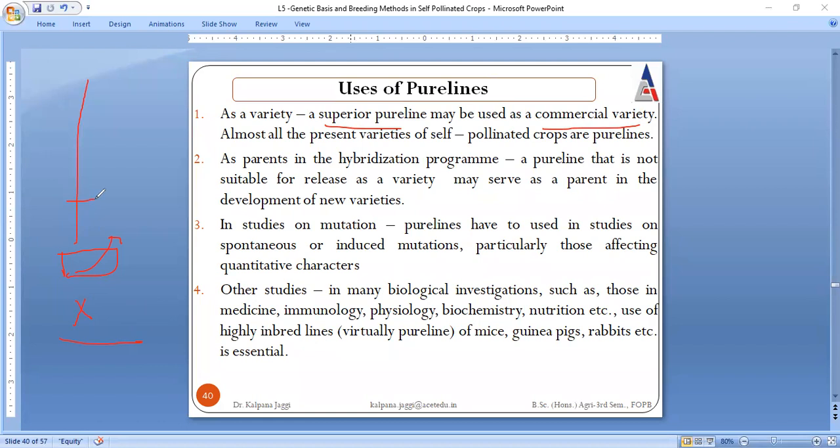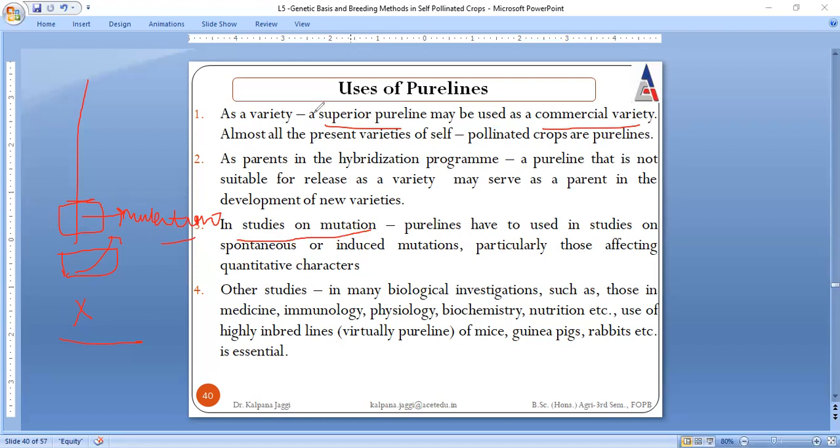As I told you, normally there are no variations, but with time variations could take place. So in these cases, you will get a chance to gain knowledge about mutation: how mutation took place, why it took place, and what the reasons behind it were. So you could carry out a study on mutation also.